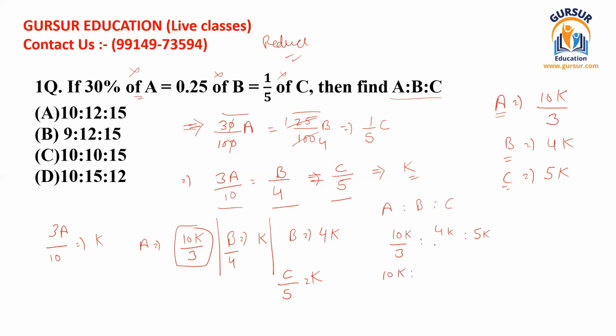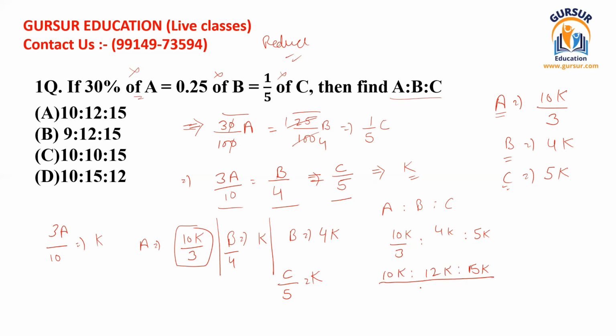Just in order to make 3 the denominator of 4, we can multiply 4 by 3. We can write 12k, and in the same way we can write 15k. How is 15k arrived at? You just have to multiply 5 by 3, so that 3 becomes the denominator of 5 as well.